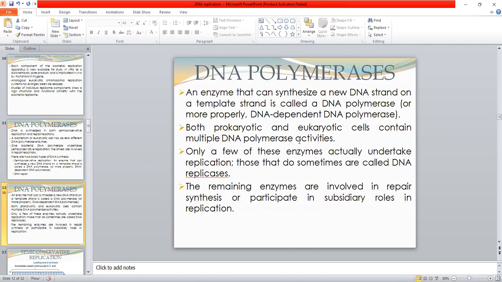Only a few of these enzymes actually undertake replication; those that do are sometimes called DNA replicases. The remaining enzymes are involved in repair synthesis or participate in subsidiary roles during replication.